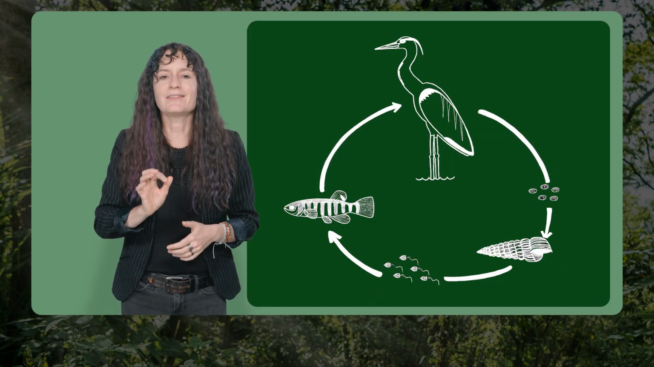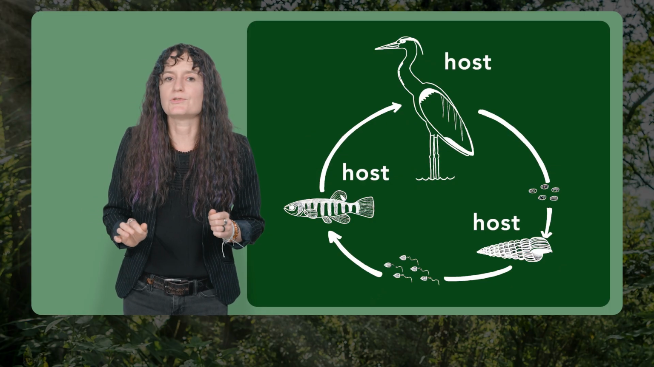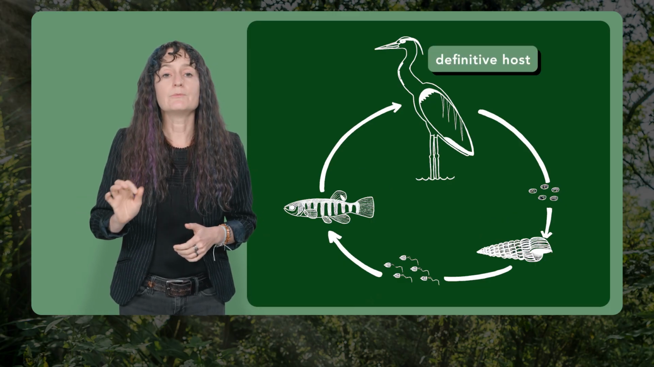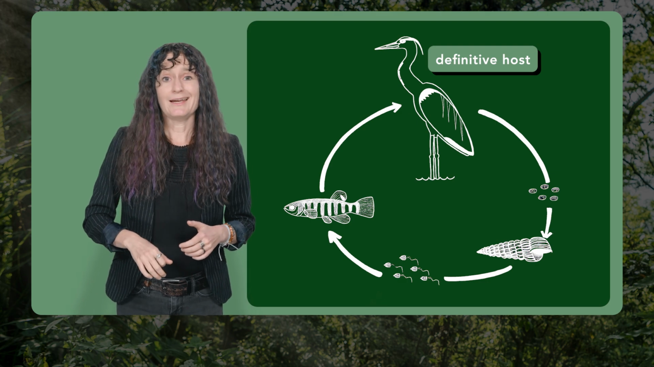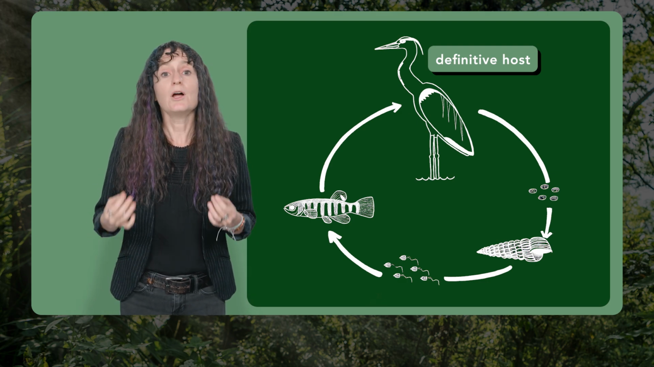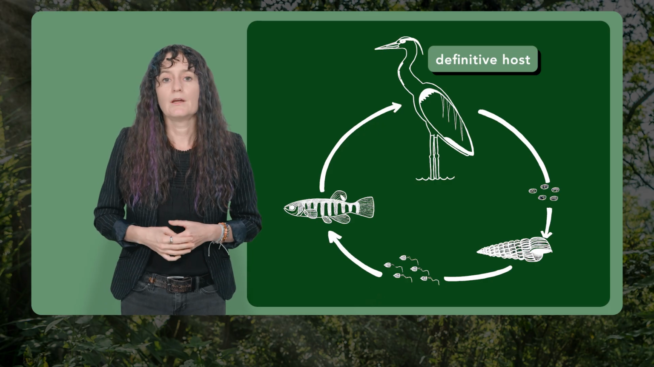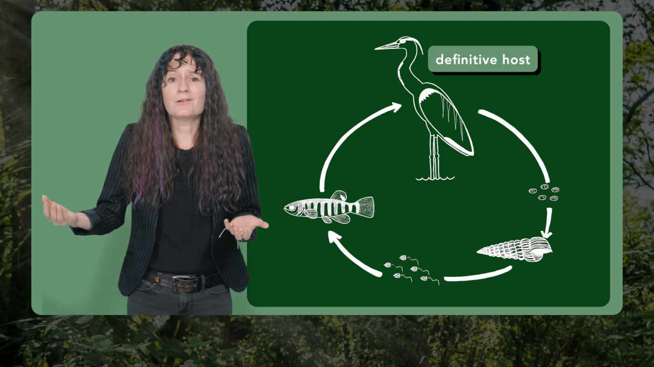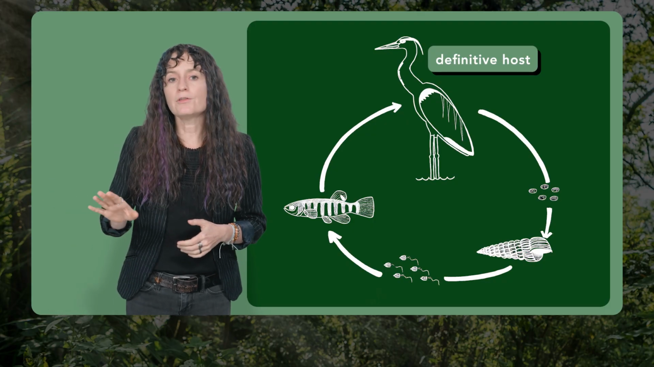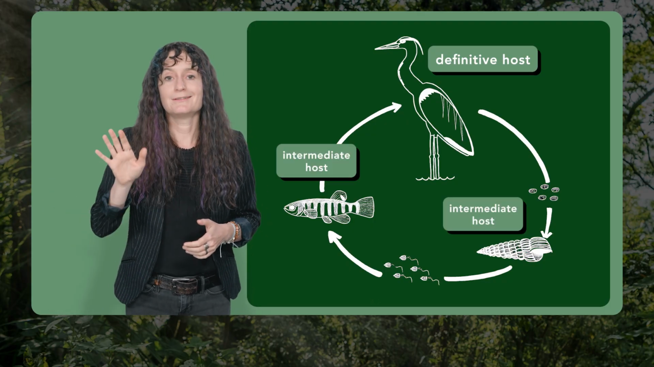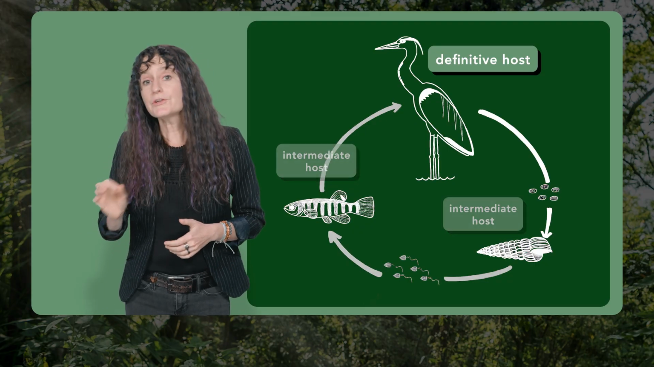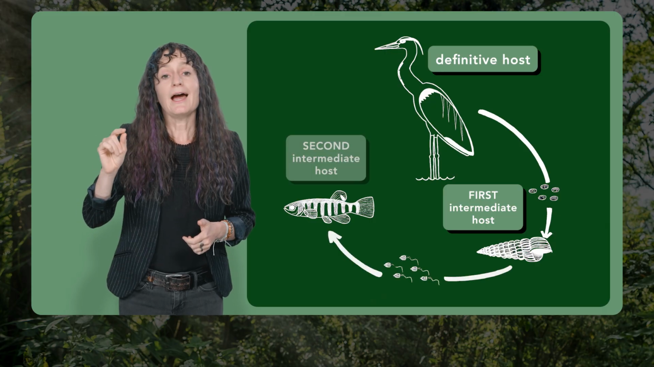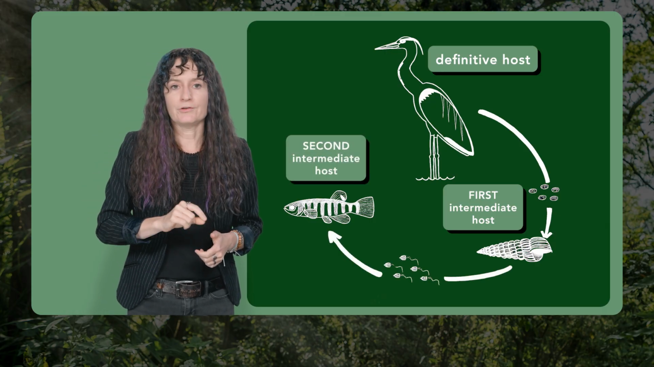One thing to notice is that there are a couple of different kinds of hosts in this life cycle. We always reserve the term definitive host for the host in which sexual reproduction takes place. And typically there's only one stage in the life cycle where sexual reproduction takes place. But there can be multiple places where asexual reproduction takes place, or where the larva just kind of hangs out for a while. And we call those hosts, the hosts of those stages, intermediate hosts. The first intermediate host is the first one downstream of the definitive host in the life cycle. And the second intermediate host is the next one after that.